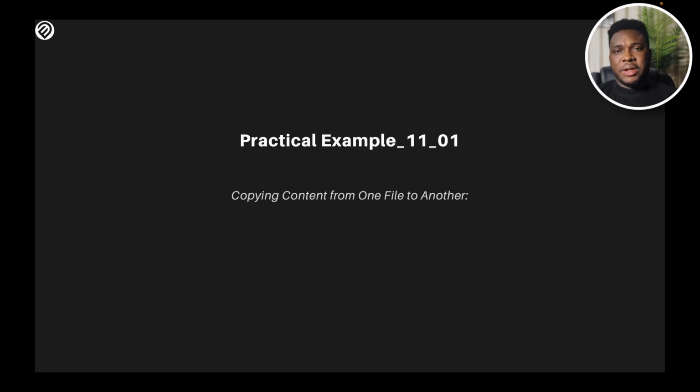Now we're going to be doing a practical. In our practical example, we're going to be copying content from one file to another. Think about this like data migration, but with just a small amount of files. Just move it from one file to another file, and we're going to do all of that natively within Python. I'm going to go over to my environment now.